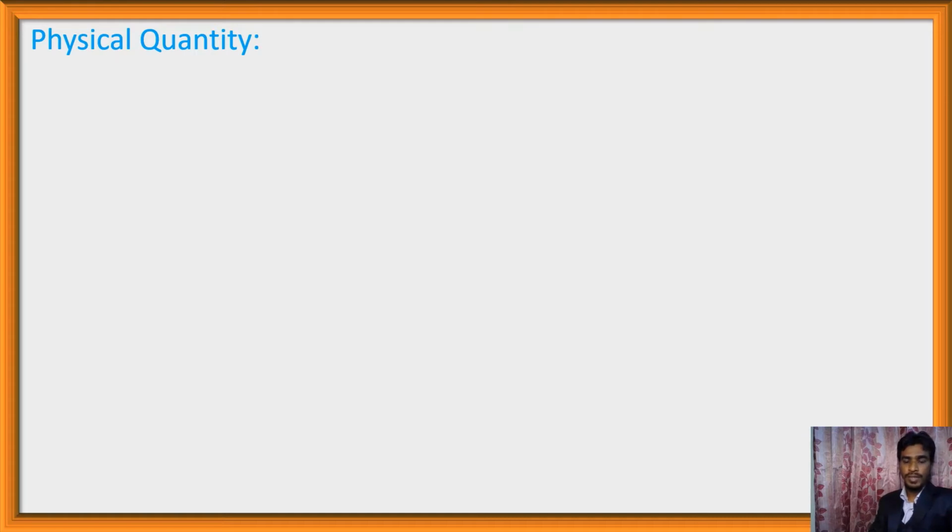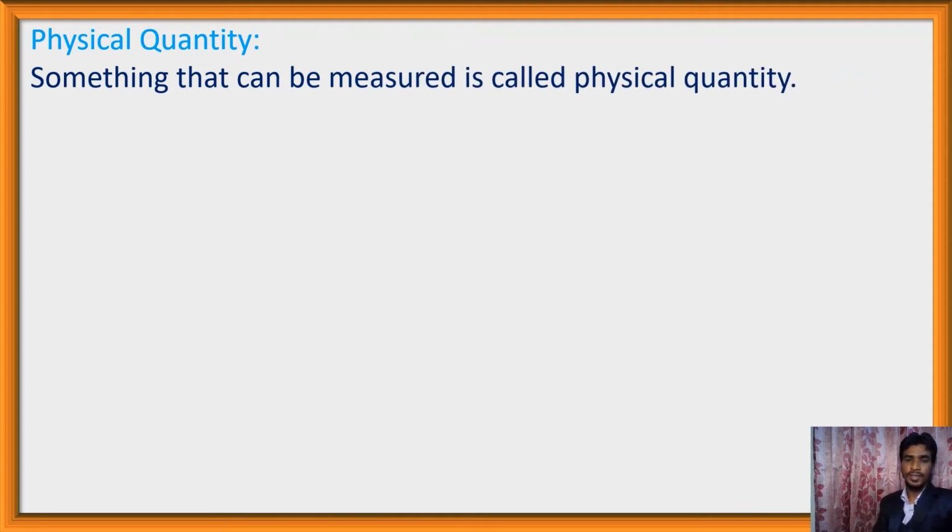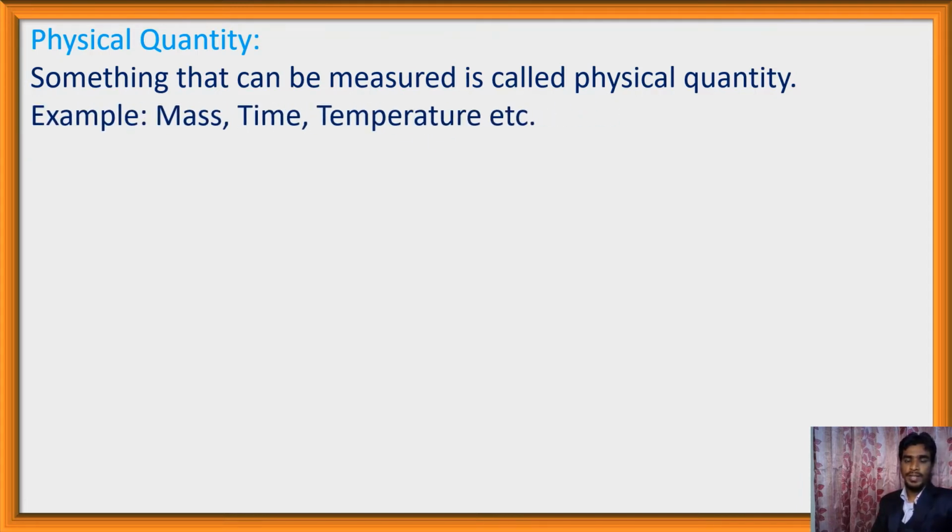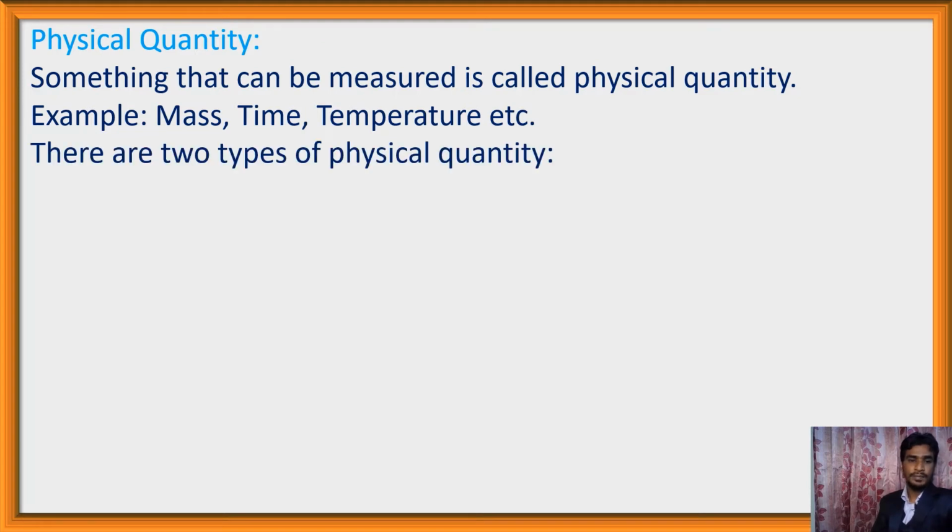Physical quantity. What is physical quantity? Actually, something that can be measured is called physical quantity. Example, we can measure the mass of something, so mass is a physical quantity. We can measure time, so time is a physical quantity. We can measure length of a body, so length is also a physical quantity. Examples: mass, time, temperature, etc.